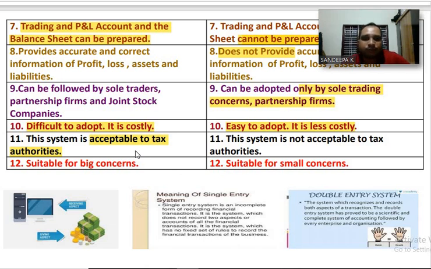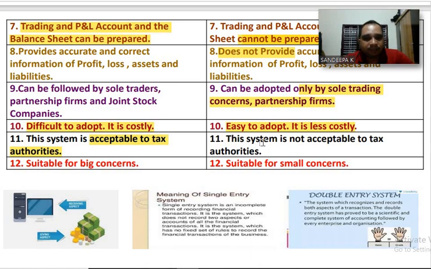Whatever books of accounts are maintained by the company and reports given by the company are accepted by the income tax department and commercial tax department.